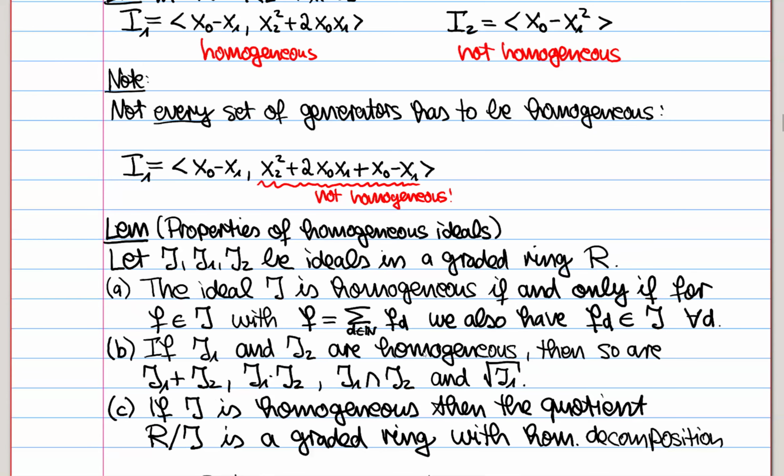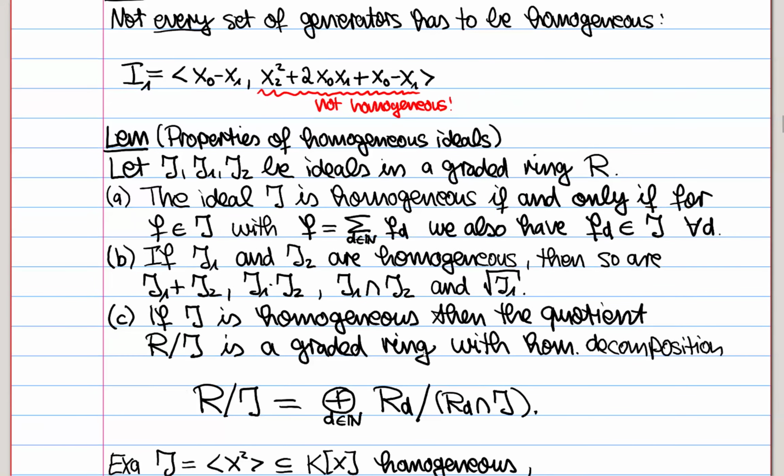And then this here is the big master lemma about homogeneous ideals. So if you have J, J1, J2, any ideals in a graded ring, then first of all, we give a criterion for being homogeneous. J is homogeneous if and only if for any element of J, if you decompose it according to its homogeneous decomposition, then all the homogeneous summands are also in the ideal.